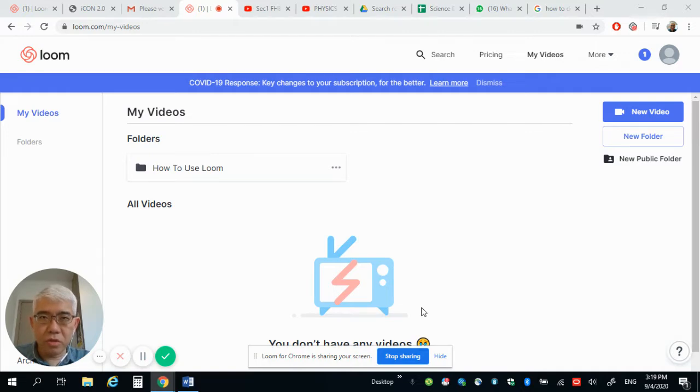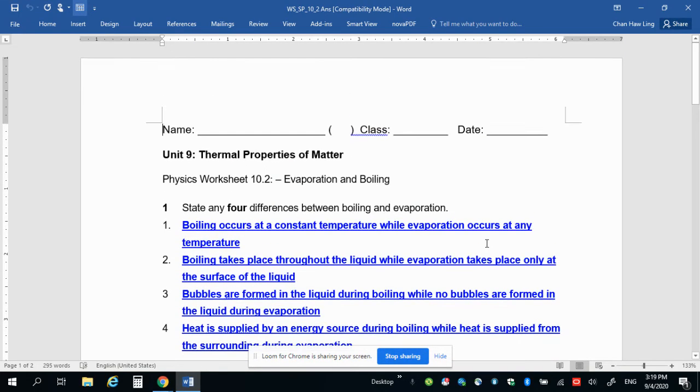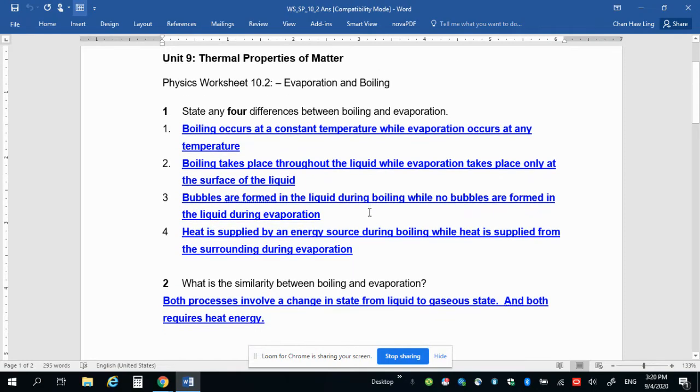Now, I'm going to share with you the answers to our worksheet 10.2, which I did not complete the other time. I'm sorry I can't see you on Zoom live because of logistic problems, but no worries. I record some videos, and if I can, I will meet you on Zoom at some point. So I'm going to just go through the answers for worksheet 10.2.